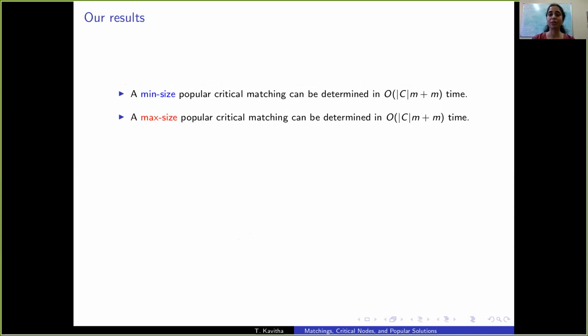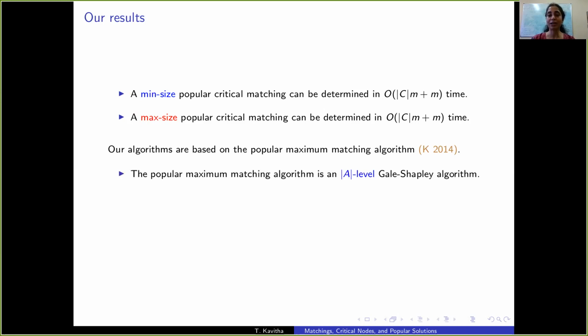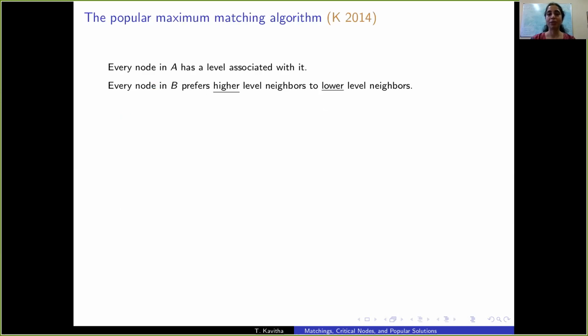Our results are as follows. We show that a min-size popular critical matching can be efficiently computed. So can a max-size popular critical matching. Both these algorithms are based on the popular maximum matching algorithm mentioned on the last slide. This algorithm is a multi-level Gale-Shapley algorithm. The Gale-Shapley algorithm is a truly simple algorithm, which basically says nodes in A propose while those in B dispose. So let's look at the popular maximum matching algorithm from 2014.